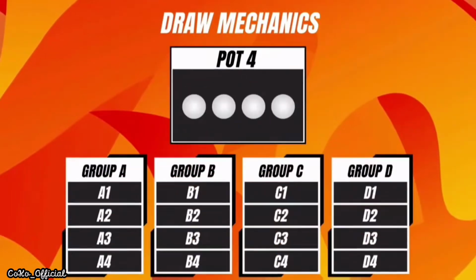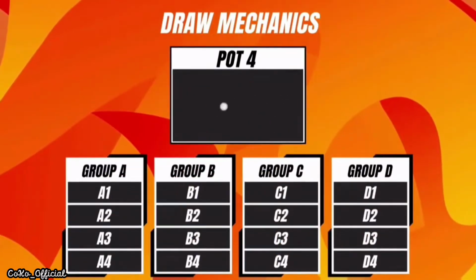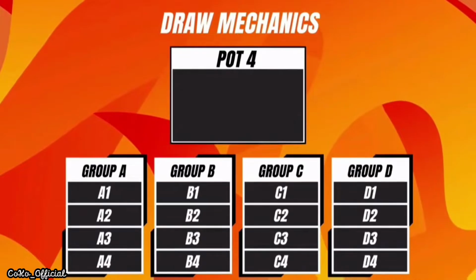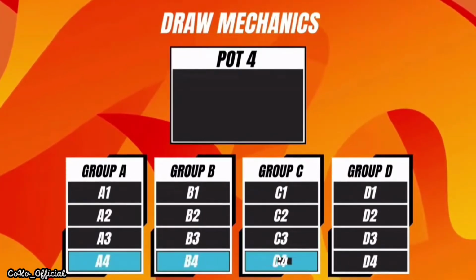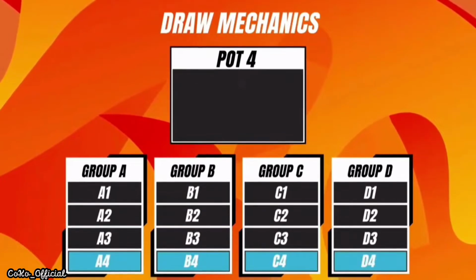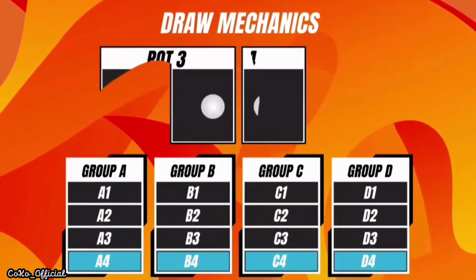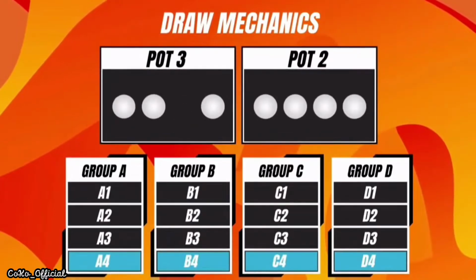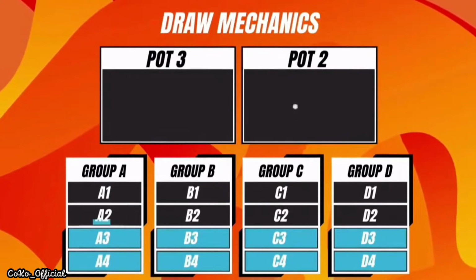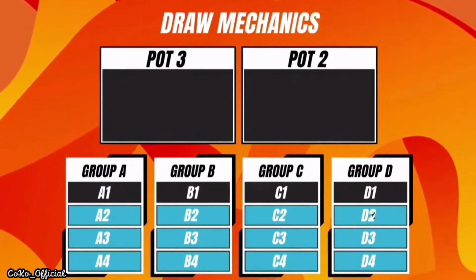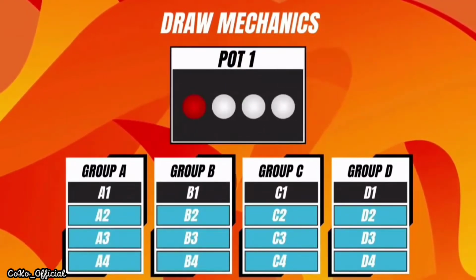Pot 4. The first to 4th balls drawn from Pot 4 shall be placed into positions A4, B4, C4, and D4 respectively. The same sequence shall apply for Pot 3 and 2 accordingly. Pot 1.